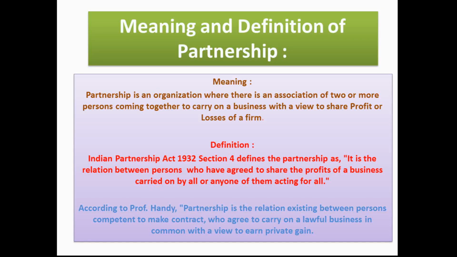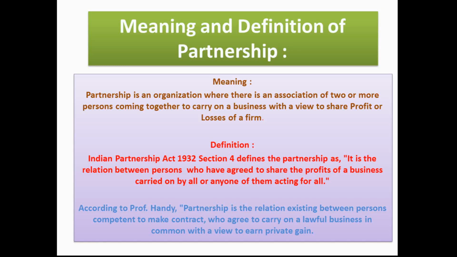For example, A, B, C, three partners are there. Suppose B is interested to run the business, but A and C are not interested to run the business, but they are only interested in the profit. They have brought the capital also. So B is going to run the business on behalf of A and C, who delegated their rights to management to B. So B is known as the acting partner or active partner, or he is also known as the working partner.